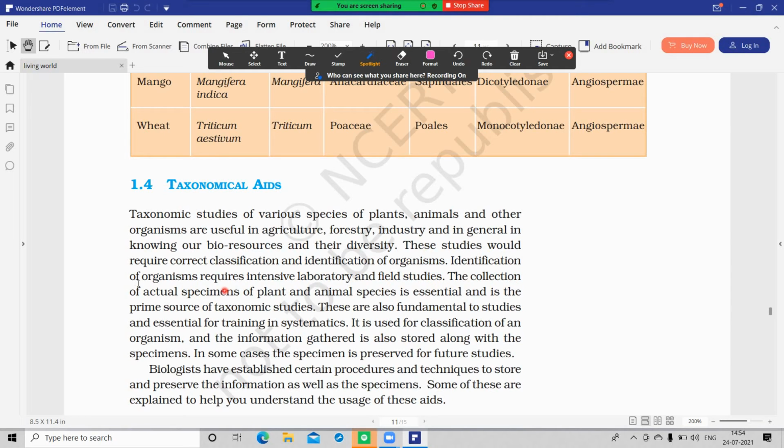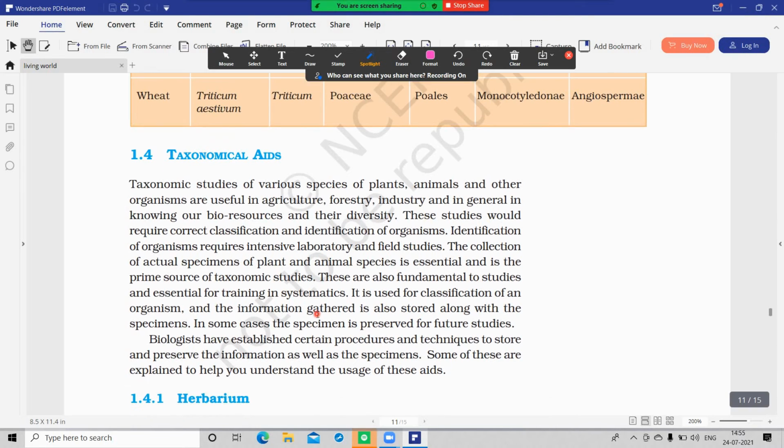For classification, the collection of specimens of plant and animal species is essential, and it is the primary source for taxonomical studies.